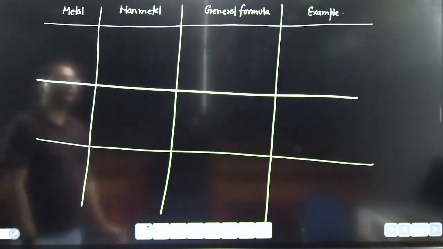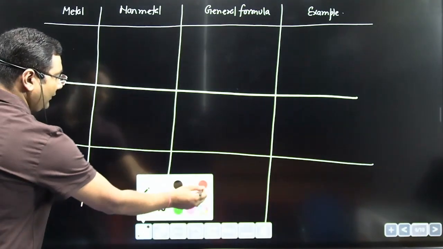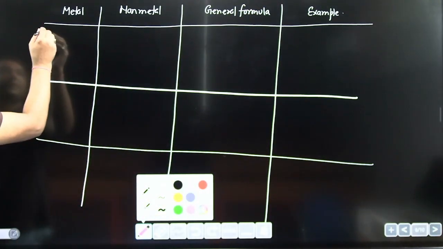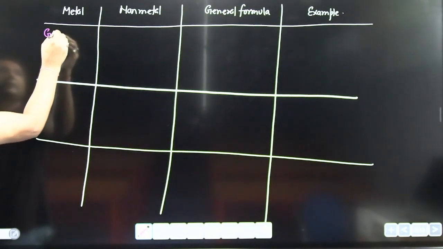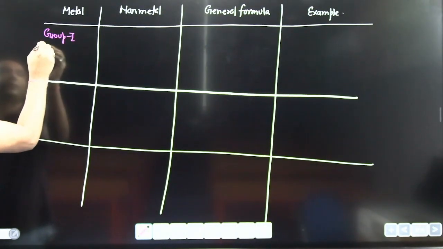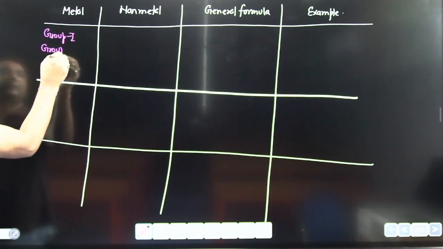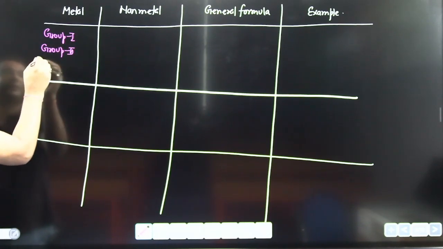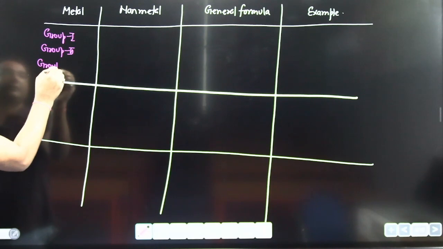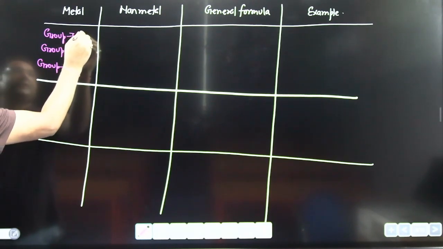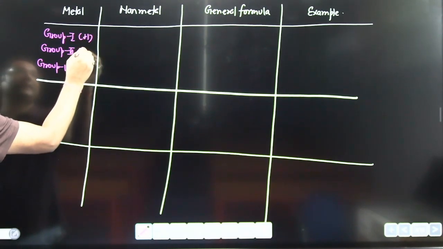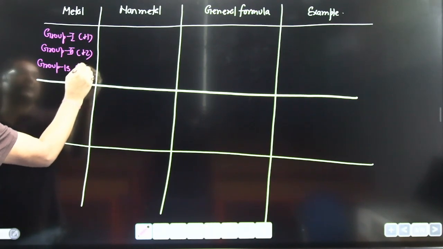I am taking metal from group first, group second, and group 13. Group first contains +1, group second +2, group 13 +3.